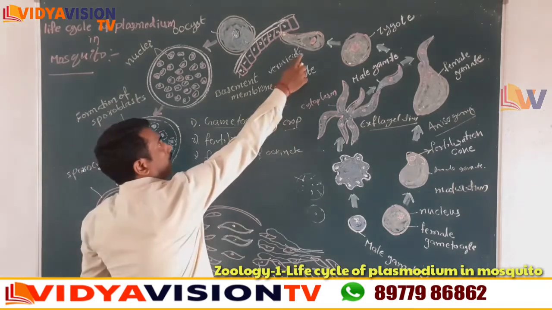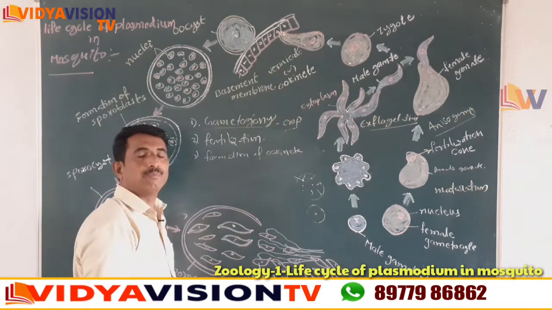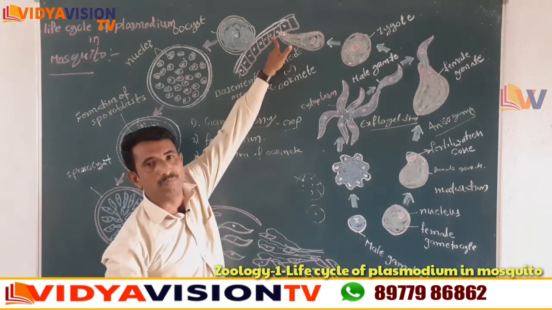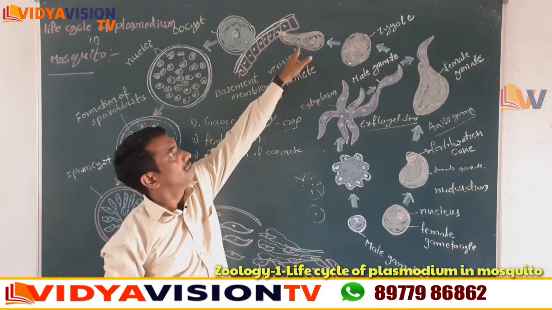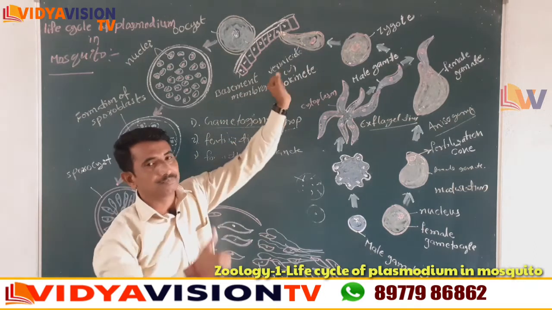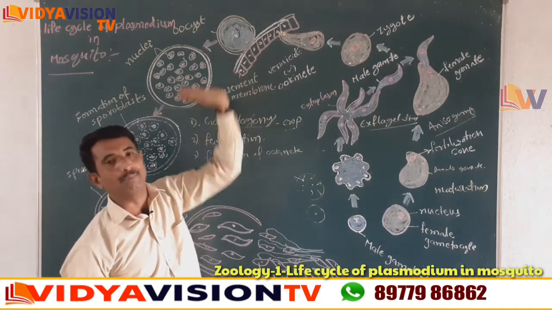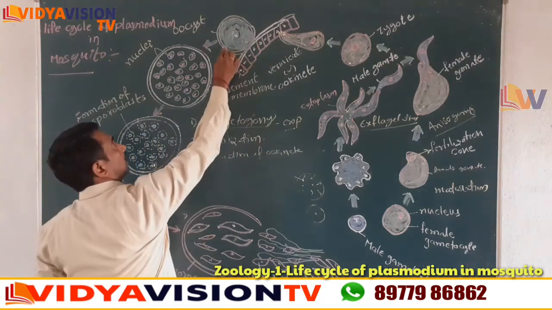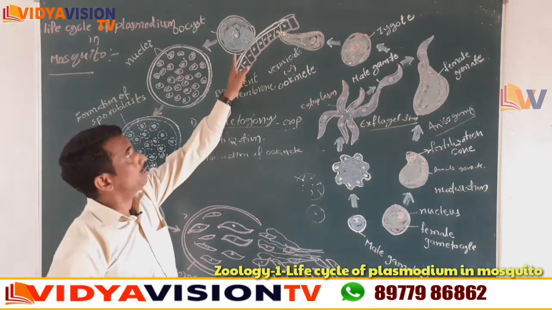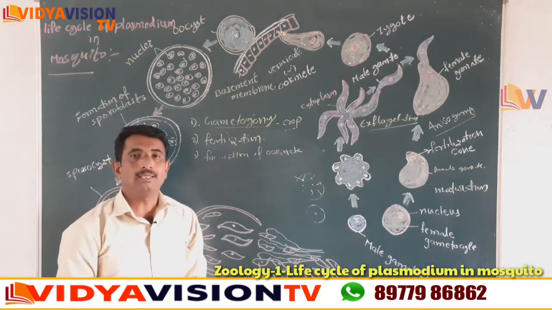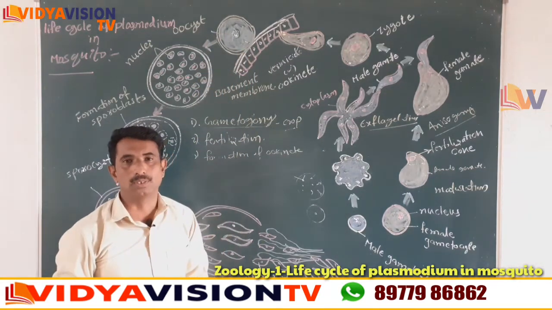Now, the ookinete pierces the crop of the mosquito. Observe children, it pierces the crop of the mosquito and settles just beneath the basement membrane. There it changes to a round shape. The round ookinete forms a layer around its body. That stage is called the oocyst.